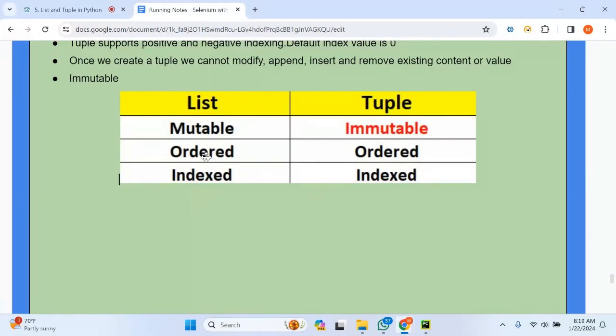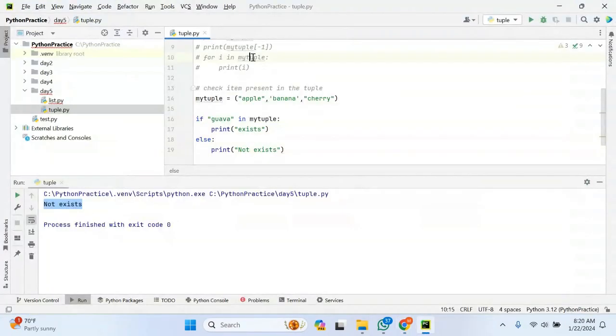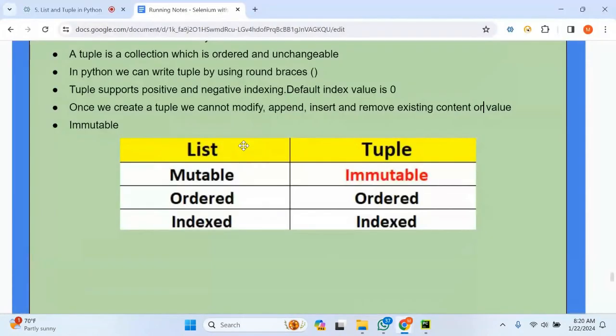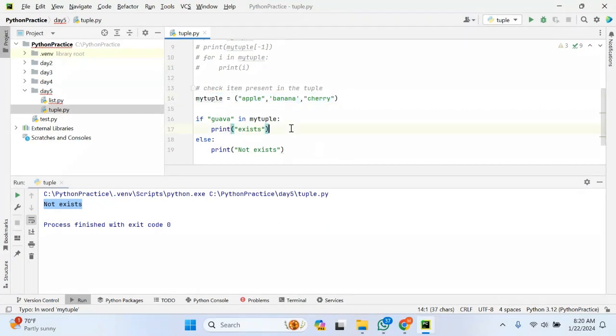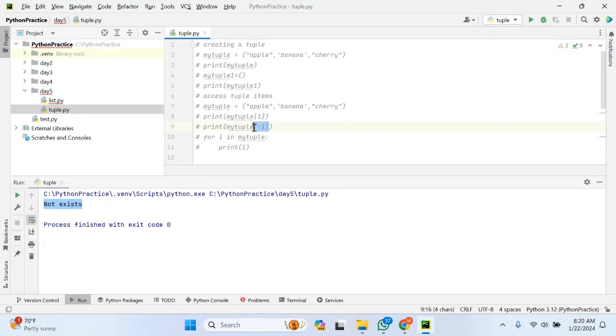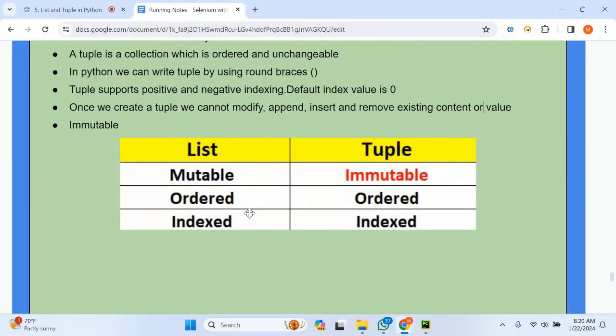A list is mutable because we can change the content. We can modify, append, or insert. But coming to a tuple, it is immutable. You cannot modify, append, insert, or remove any existing content or value. Both are ordered: a list is ordered and a tuple is also ordered. In whichever way you define a list or a tuple, it is printed in the same way in the console. Similarly, both list and tuple support indexing. You can specify the index value and retrieve the item at the specified index position. So these are the differences: list and tuple, mutable, immutable, ordered, and indexed.